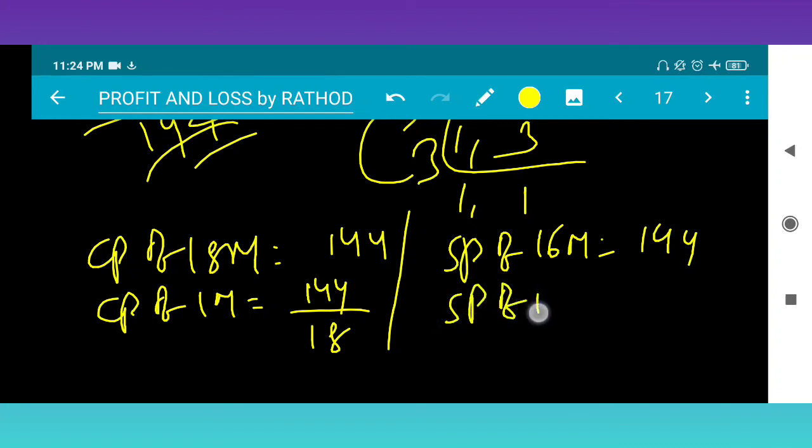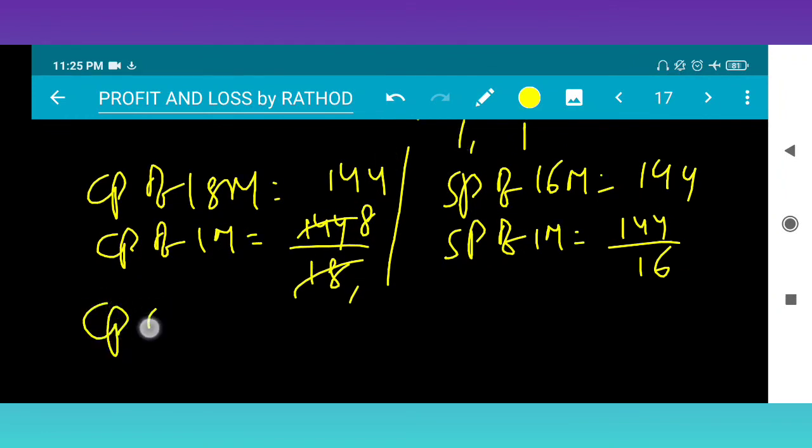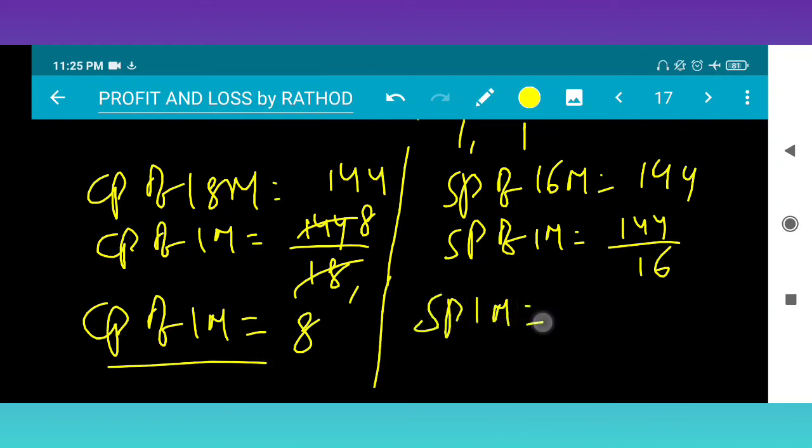SP of 1 mango is equal to 144 upon 16, right? 144 divided by 18 is nothing but 8, since 18 8s are 144. So CP of 1 mango is equal to 8, and likewise SP of 1 mango is equal to 144 upon 16, which is nothing but 9. SP of 1 mango is equal to rupees 9.